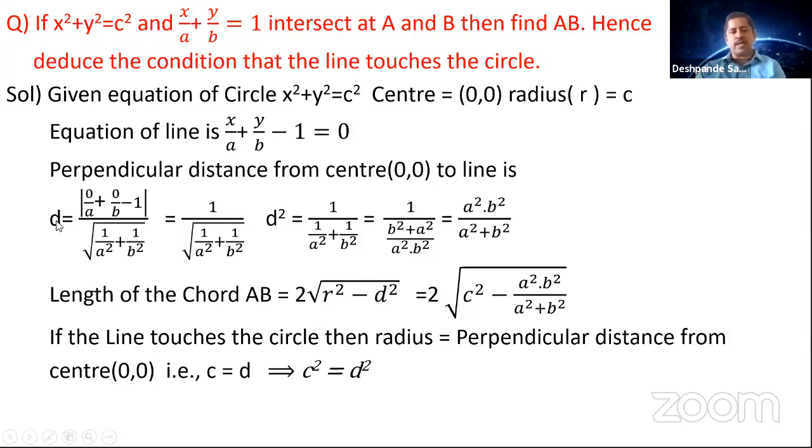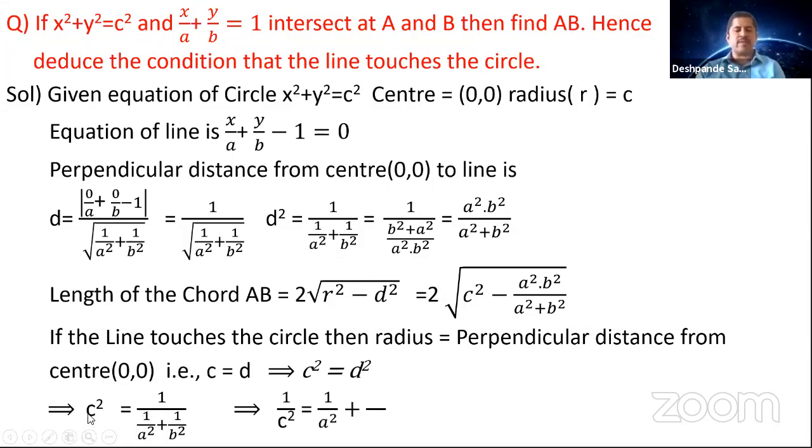Because you got d in a more complex form here, you have found out d square. For that reason you can take c square is equal to d square. What is d square? The d square value you can pick as 1 by a square plus 1 by b square. You can choose any of the values, but this is easier to take up. Now you see that this is c square and you got this in the reciprocal, in the denominator. So you take reciprocals on both sides.